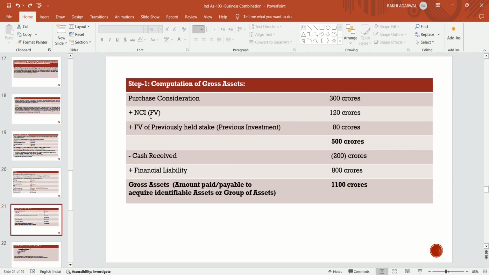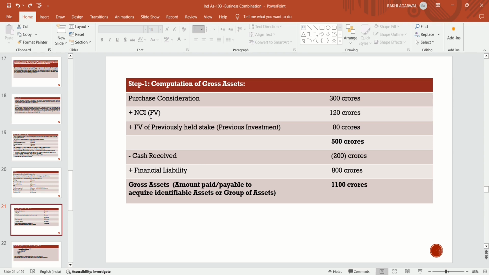Now computation of gross assets. Purchase consideration: entity A is paying 300 crores in order to acquire a 50% stake in B Limited. So purchase consideration is 300 crores. Non-controlling interest is 120 crores as mentioned in the question. The fair value of the previously held stake is 80 crores.